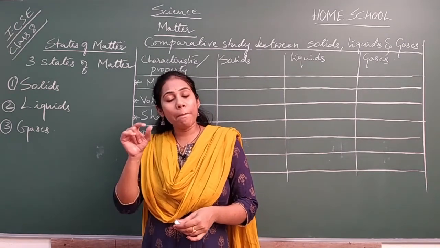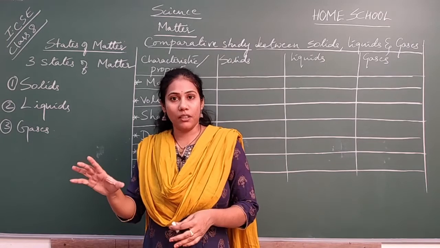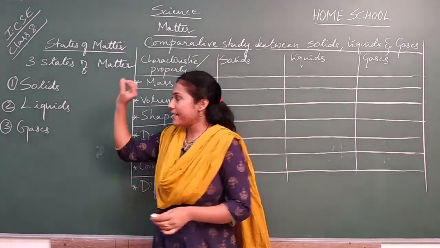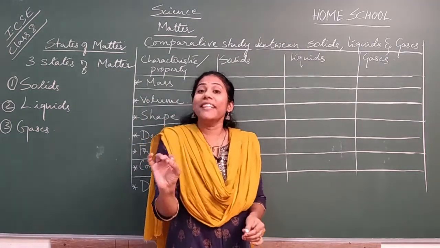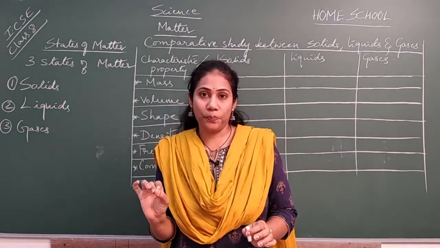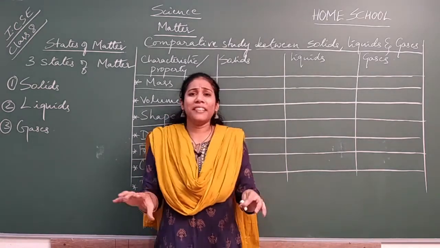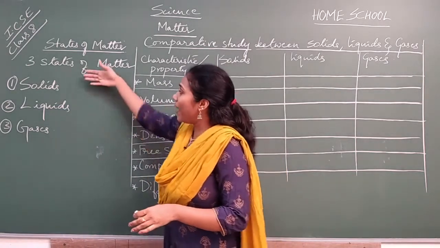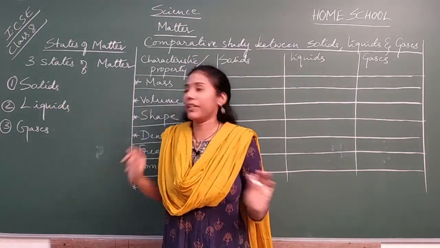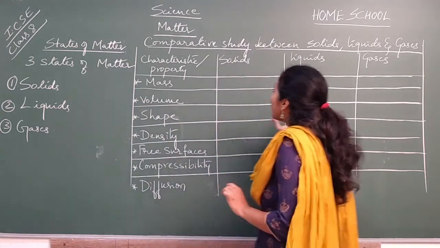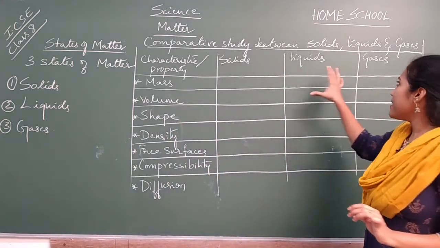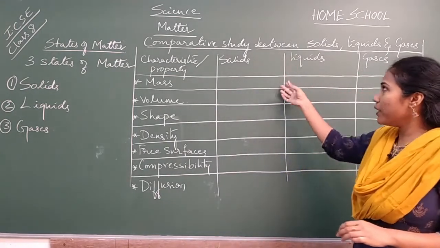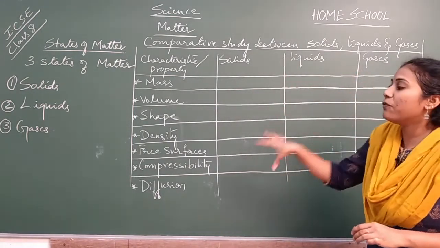So matter is what here? Water. So the water can exist in the form of solid, it can exist in the form of liquid, and also it can be present in the form of gas. And every matter you take on a planet, it can exist in one of the three states, definitely. Fine. And now let us compare and study solids, liquids and gases one by one. We will discuss what property solids are showing and what property liquid is showing